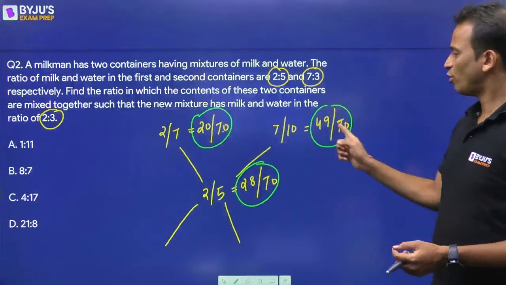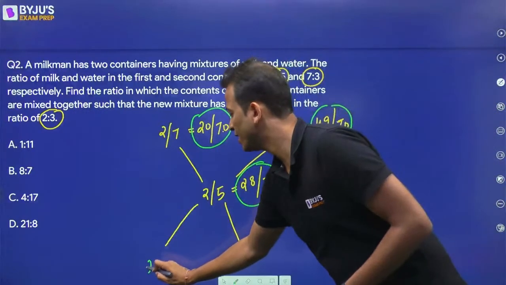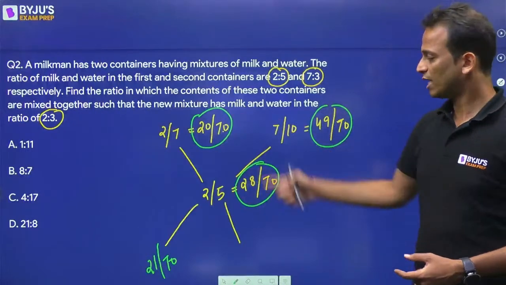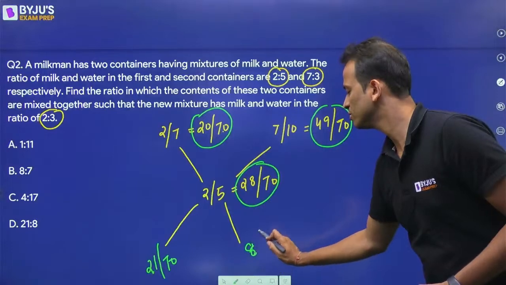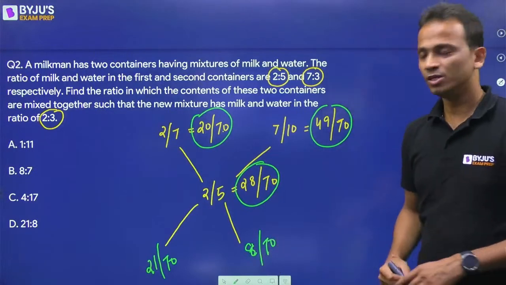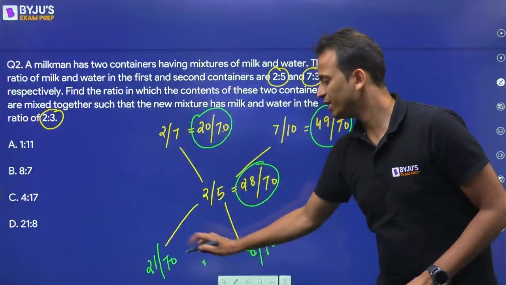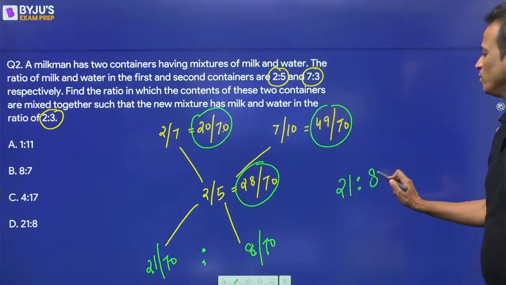Okay. Now 49 and 28, the difference is 21. So here I'll get 21/70 on the left hand side. On the right hand side, the difference of these two, 8/70. Okay. So 21/70 and 8/70. You can calculate the ratio of these numbers. The final answer will be 21:8.